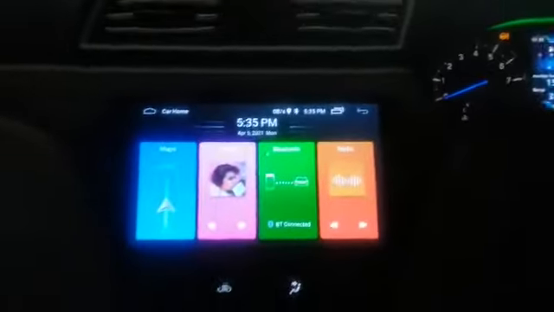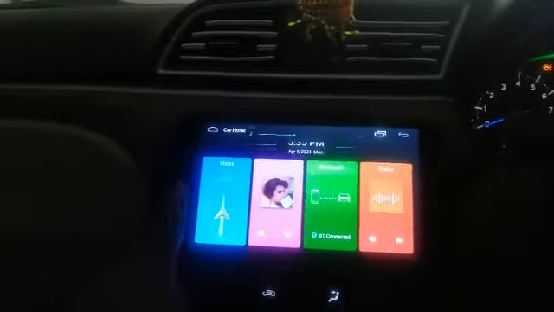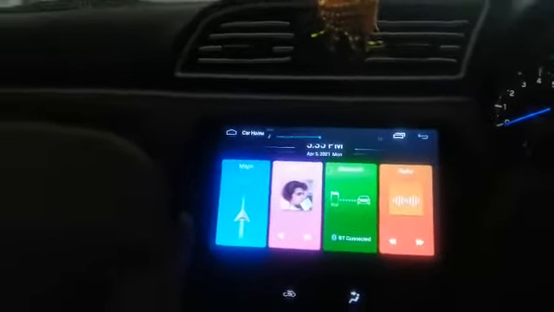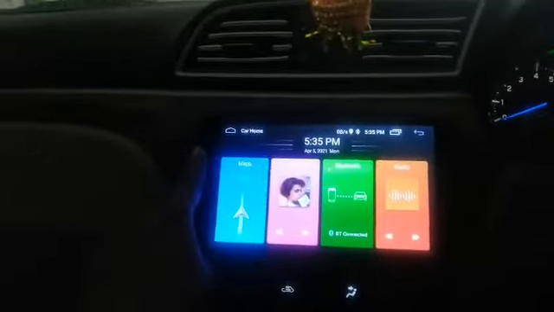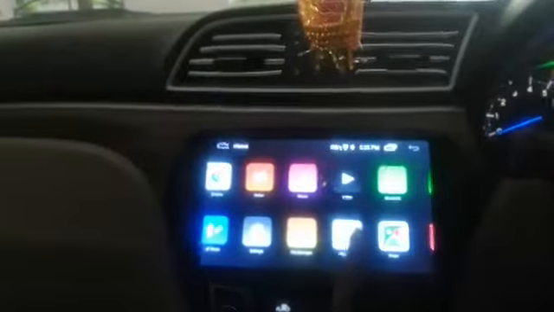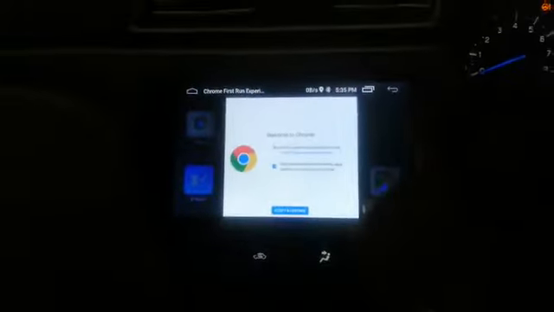Scrolling up, it comes back to the home screen, and we have volume up and down buttons on the device itself, so I can control it using those also. Then we have the home button. That's it. This is Chrome. Since I haven't connected any internet, you can't see anything here.